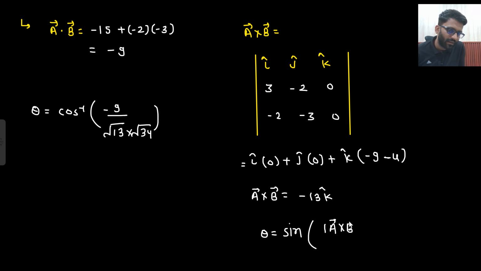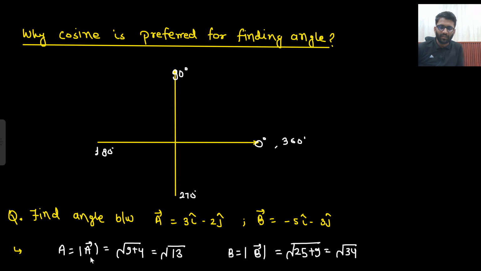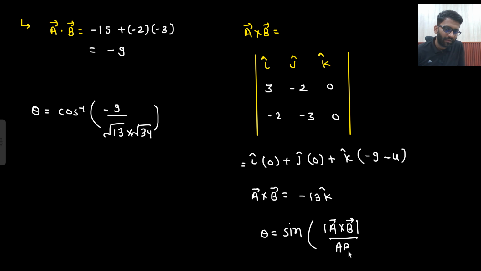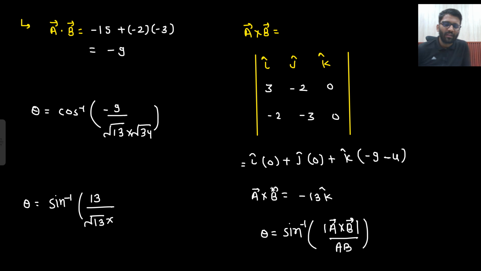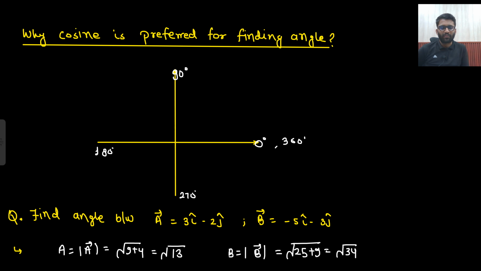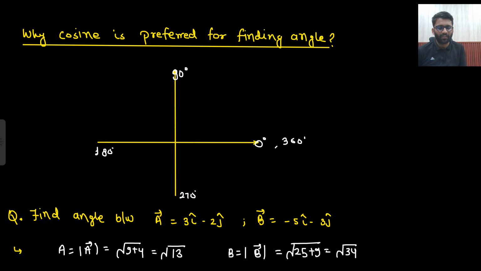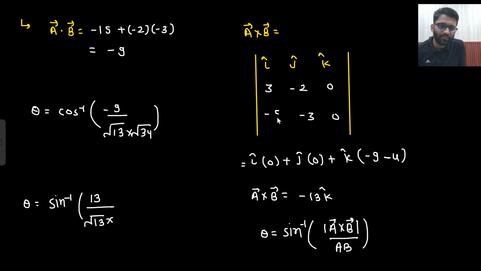Magnitude of A cross B divided by magnitude of A into magnitude of B. So what is theta here? Sine inverse of the magnitude of A cross B. Let me check the calculation: 3 minus 2, 3 minus 2, minus 5 minus 3.